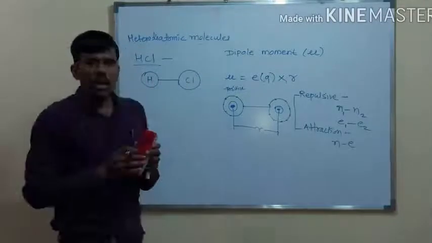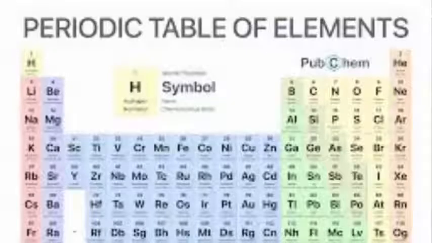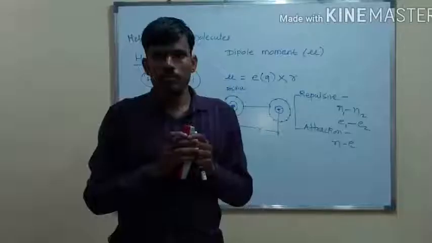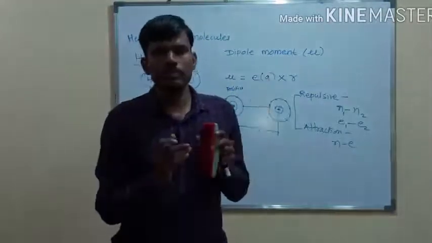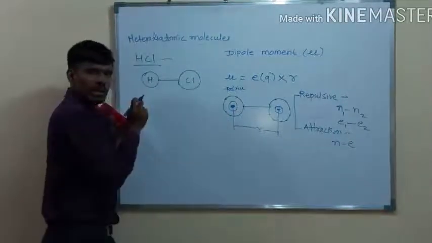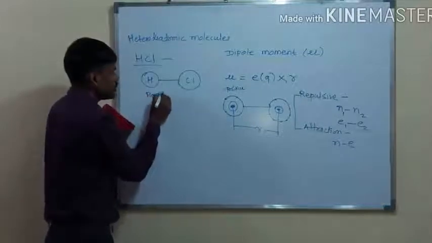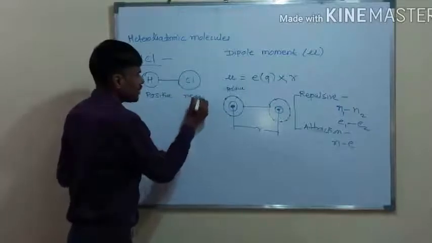Out of these two atoms, this is chlorine. In the periodic table, the position of chlorine is on the right hand side. As we go from left to right along a period, electronegativity increases. As compared to chlorine, hydrogen is positive and chlorine is negative.